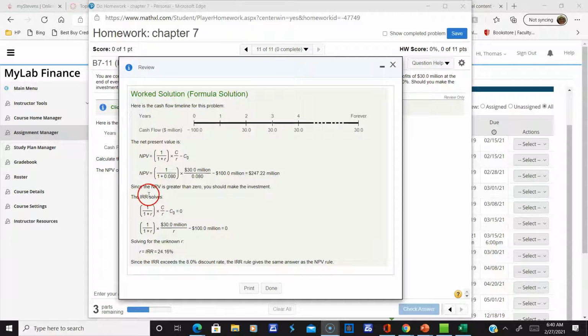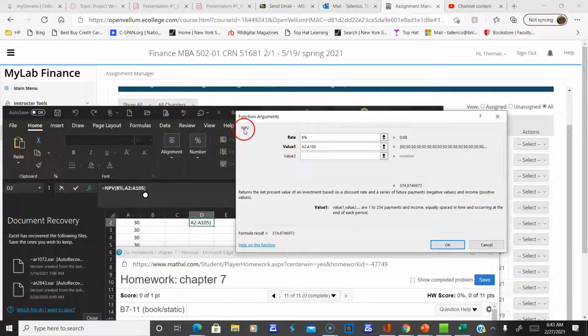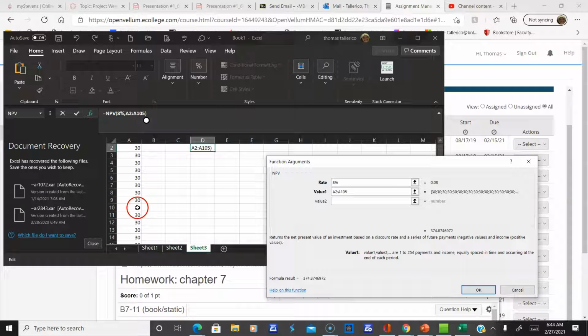All right. So now they also want the internal rate of return, and we could probably use Excel. First of all, let me do the net present value in Excel, okay? So I brought up Excel, and I mentioned to you already that Microsoft Excel's net present value is different than the net present value we normally know. So now you got to be careful. This is a perpetuity. So how do I show an infinite number of payments? Well, I can't do that. But what I do is I trick Microsoft Excel for a perpetuity, and I make it look like it's an infinite number of payments. I put like 100 30s.